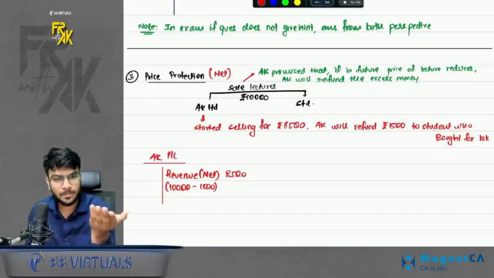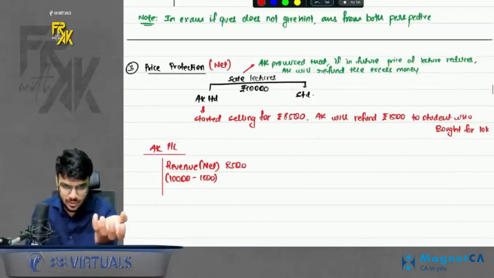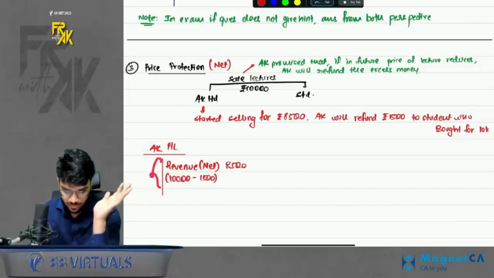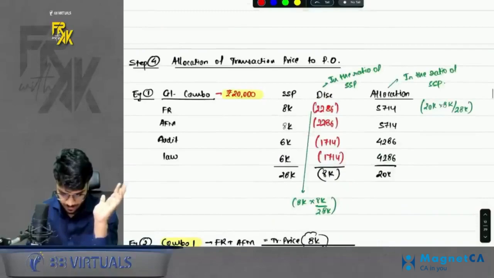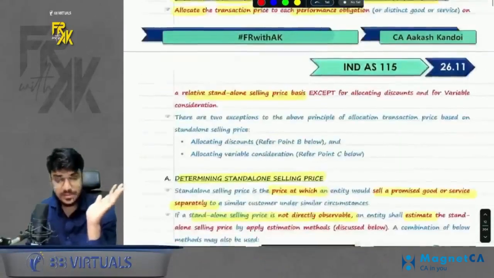This is known as price protection, where you offer protection in case of a decrease in the price. So now in a case PNL, how should the revenue be recorded? It says on a net basis. Simple. I hope this is clear to everyone. Okay, done and dusted. So this was your step number 3, which we completely revised. Clear with this, guys? Okay.